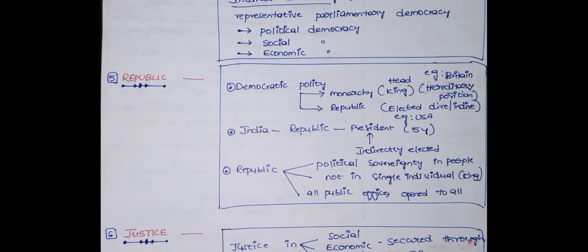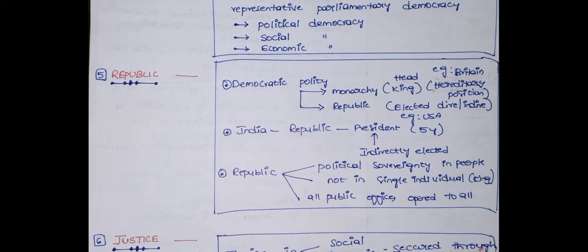Next, republic. Republic means an elected head, not hereditary like a king. Basically, democratic polity is divided into two types: monarchy and republic. We are following a republic. It means the head is elected, either directly or indirectly. Examples are the USA and India. Monarchy means the head is a king, and his or her position is hereditary.